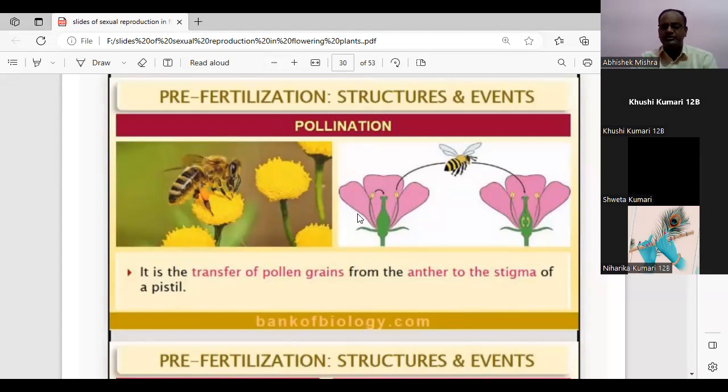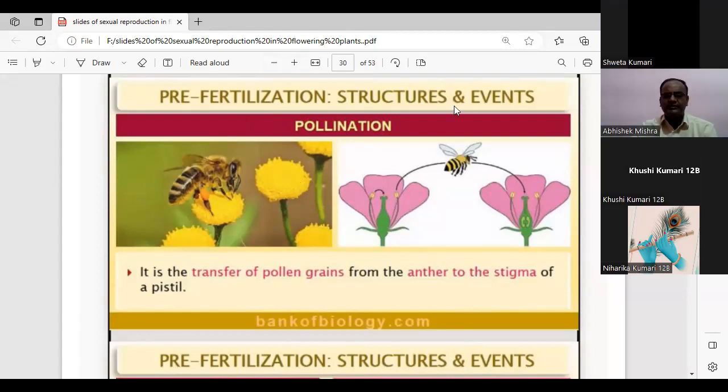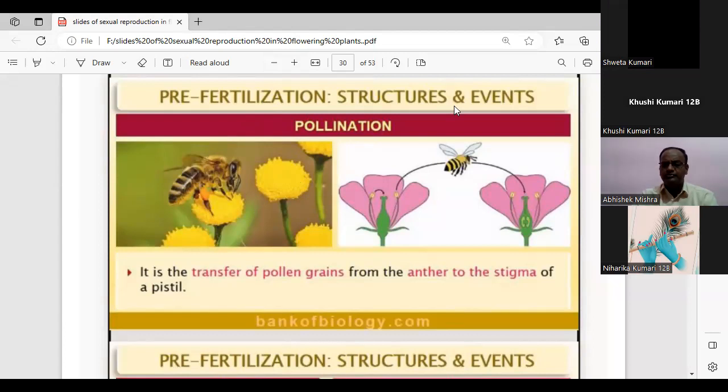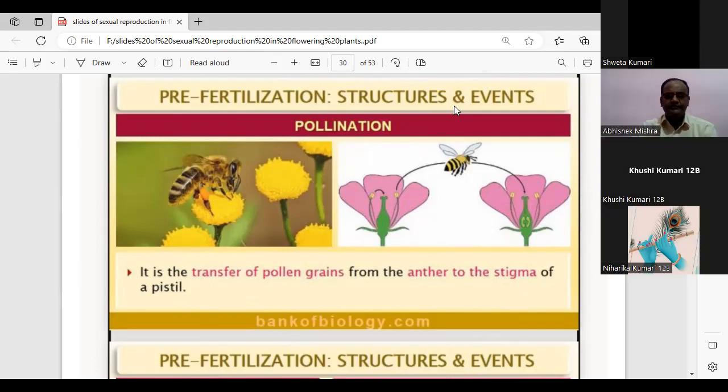And how many types of pollination did we discuss? Can anyone say? Just raise your hand so that I can unmute you. How many types of pollination have we discussed earlier? Okay, Shweta, you can unmute yourself. Yes, Shweta, go ahead. We have discussed three types of pollination: autogamy, geitonogamy, and xenogamy. Okay, fine. Okay, Shweta, good.